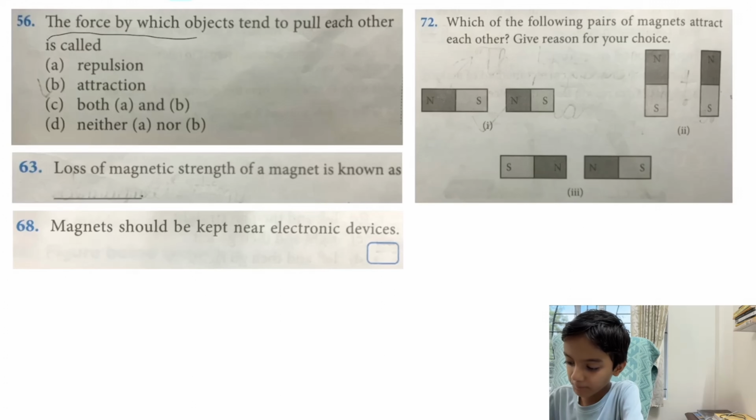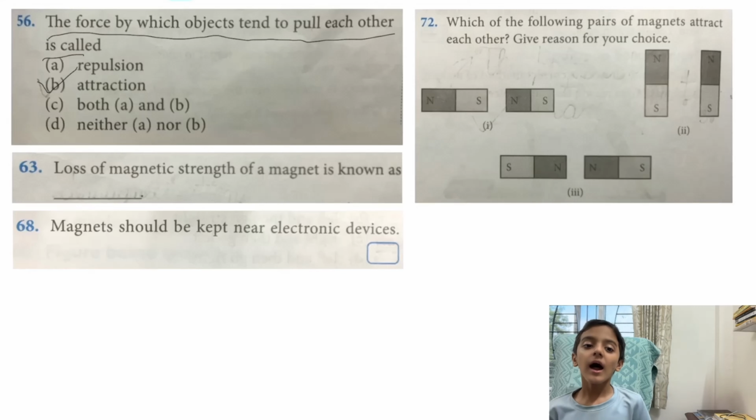The force by which objects tend to pull each other is called attraction. The correct answer of this question is attraction. Attraction is the force by which objects tend to pull each other. Repulsion is the force by which objects tend to push each other. Here they are not asking about push, they are asking about pull. So the correct answer of this question is option B, which is attraction.